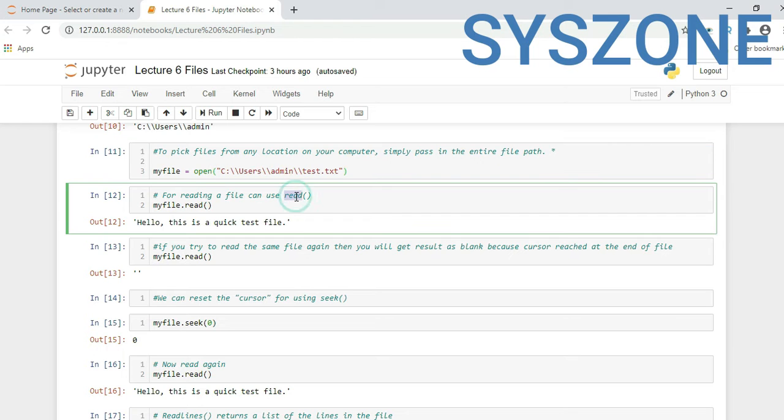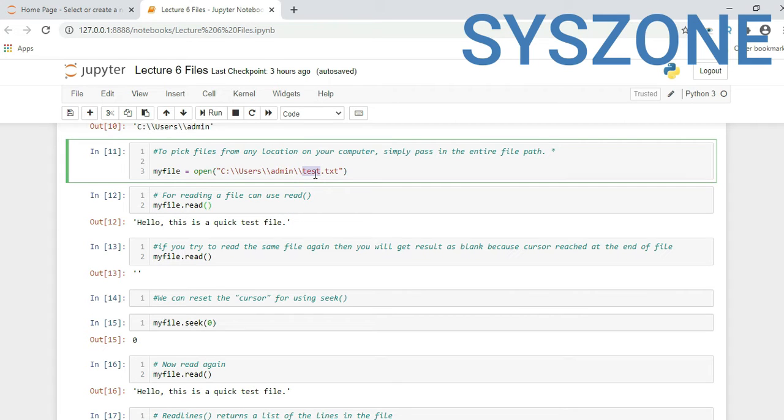For reading a file, we have the read function in Python. So my_file, which already has some values, dot read function, will automatically read the text which is written in your file, which in my scenario is test.txt.